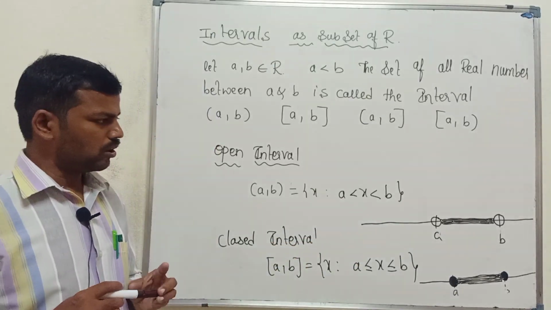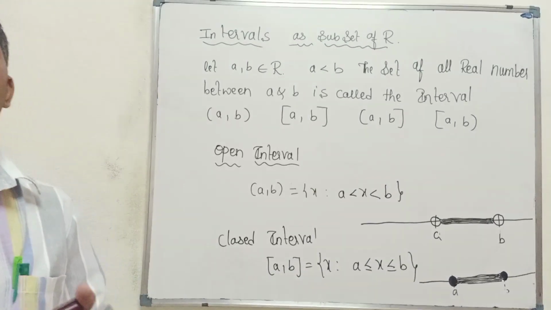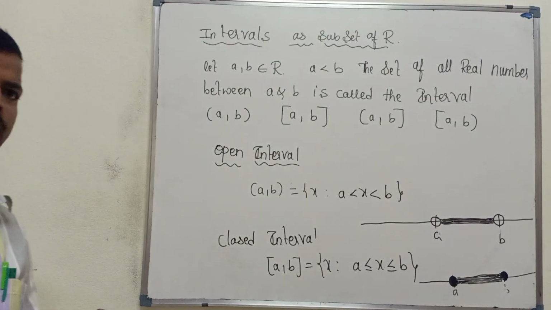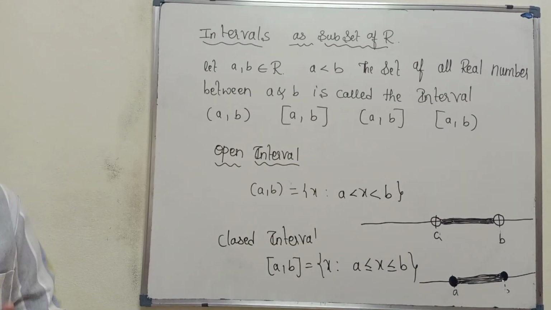Next we have to learn about the semi-open and semi-closed intervals, or we can call them the open-closed interval and the closed-open interval also. So we can say open-closed and closed-open.